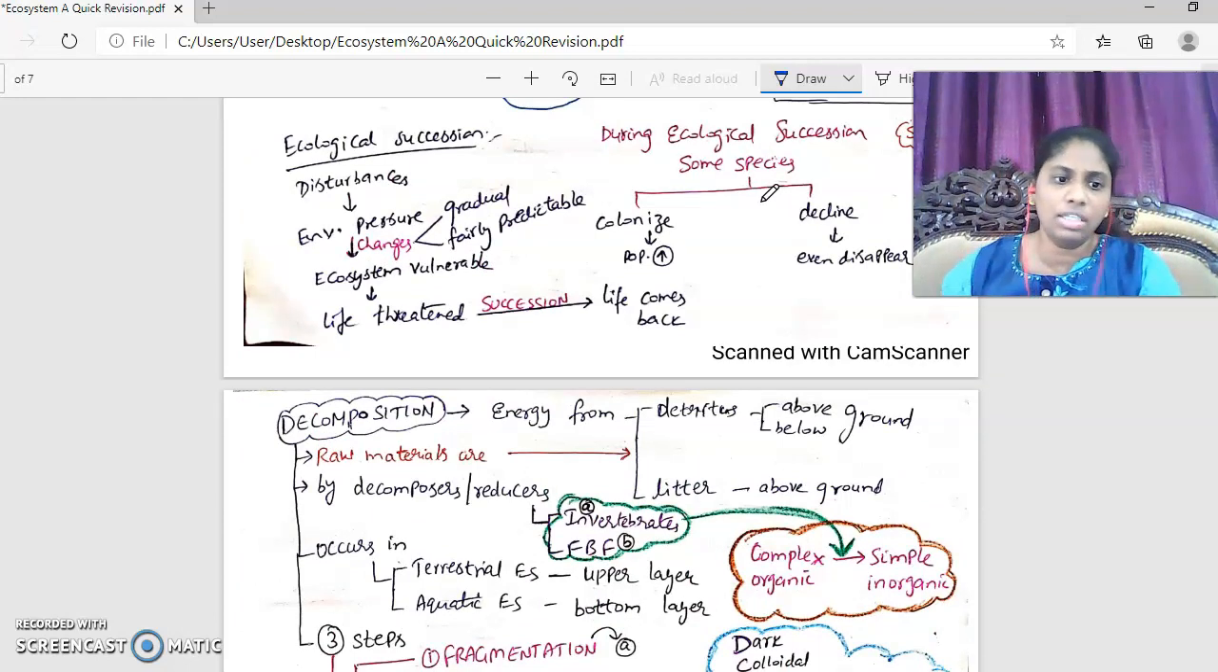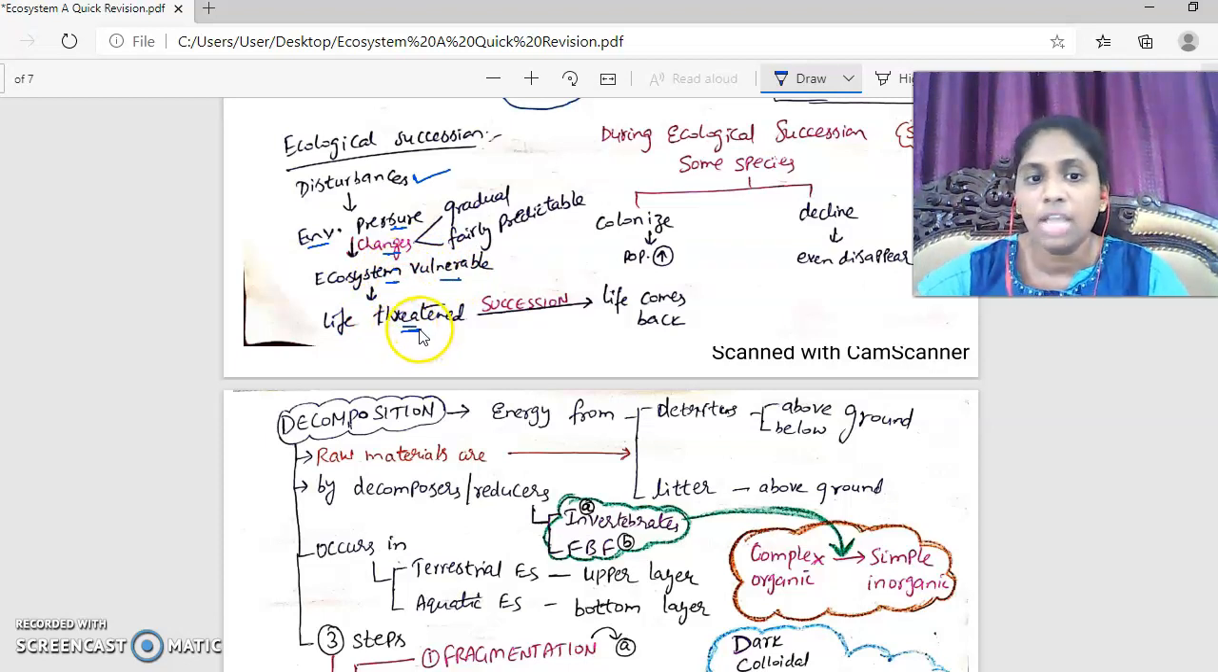Let's see what is ecological succession. Now ecological succession refers to, let us say, a disturbance. Any disturbance caused in the ecosystem causes environmental pressure. This environmental pressure causes changes. These changes will make the ecosystem vulnerable. And finally, life in the ecosystem undergoes threat. Life once threatened dies, and then again succession happens and life comes back.